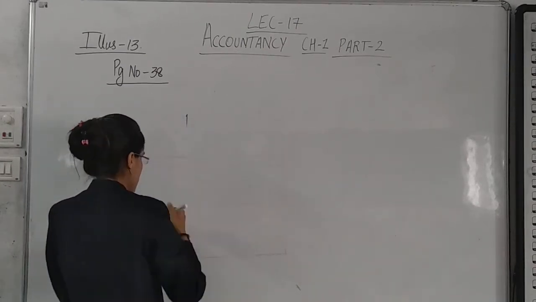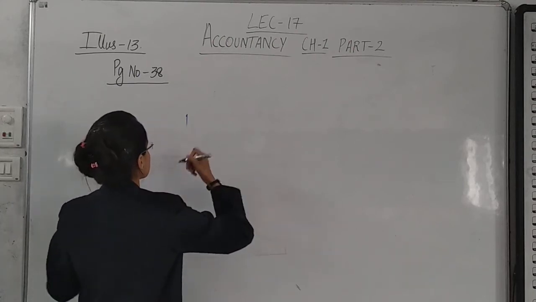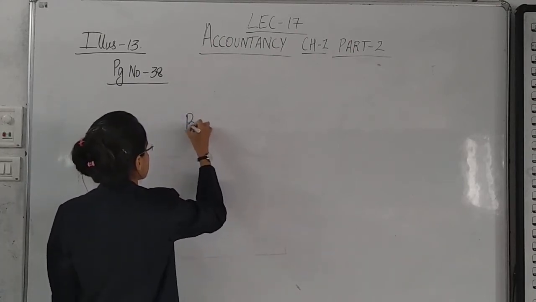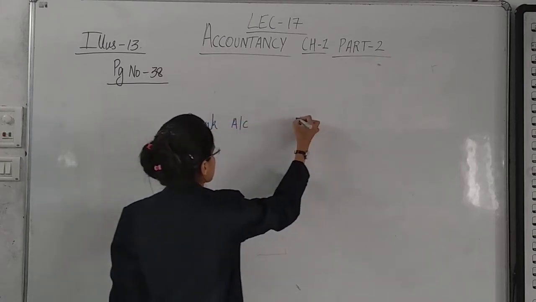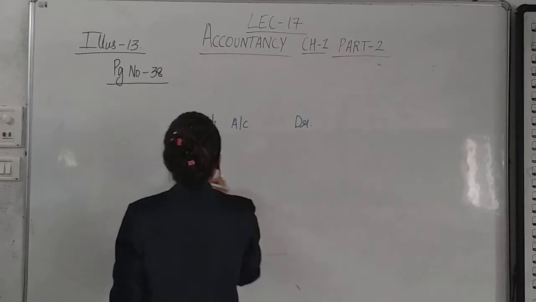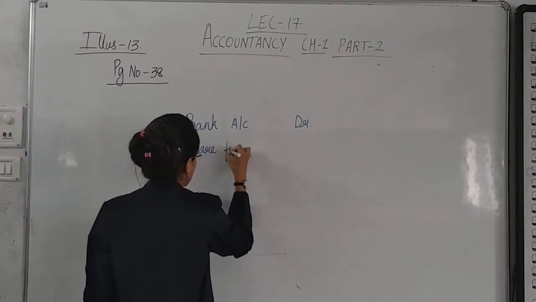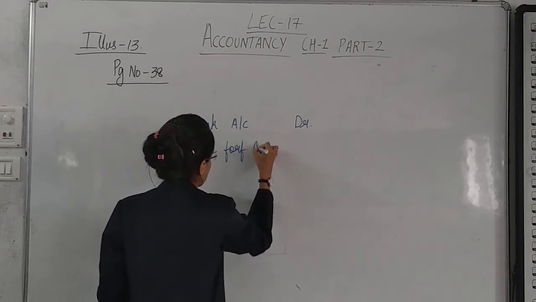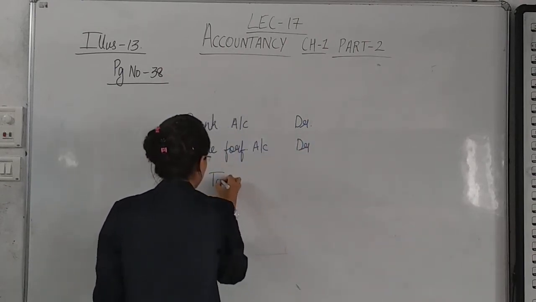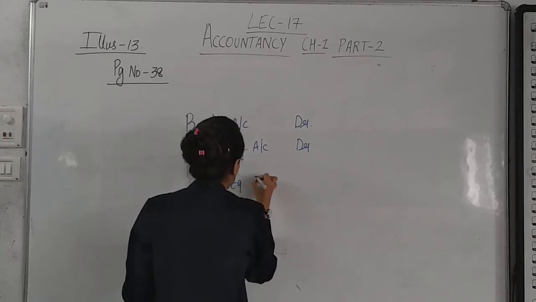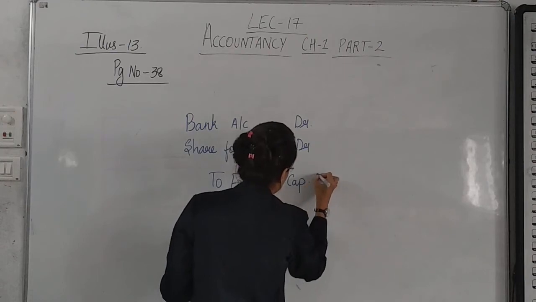So bank account debit. Share forfeiture account debit. To equity share capital account.